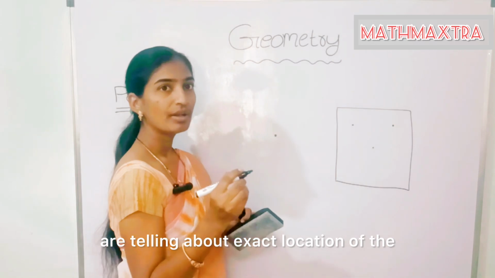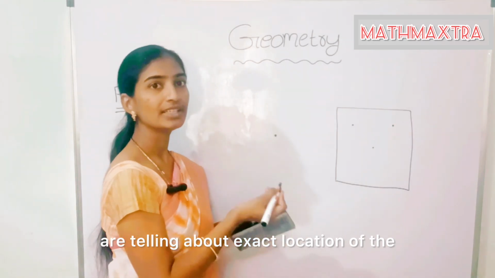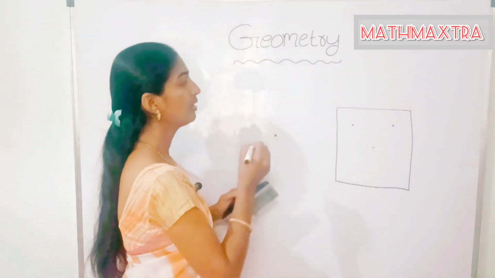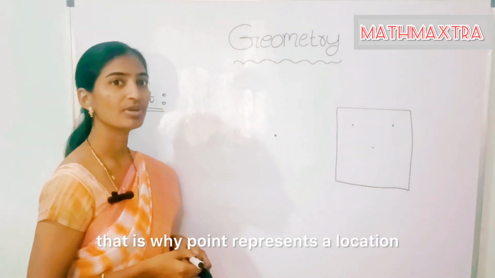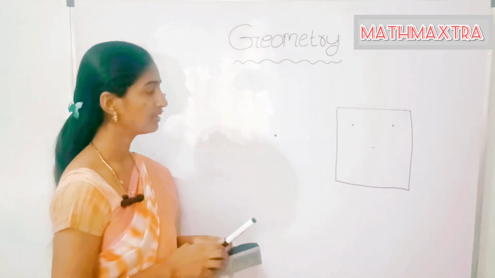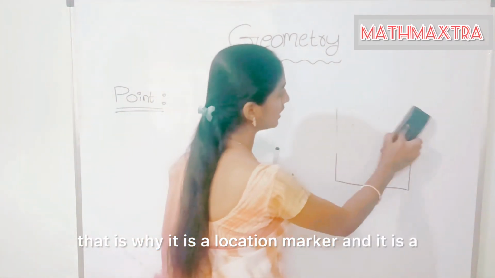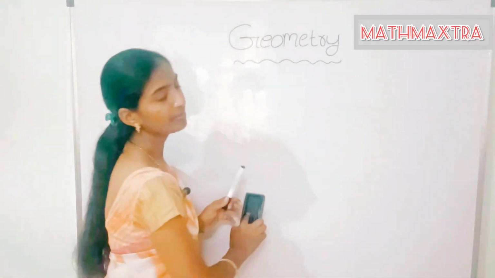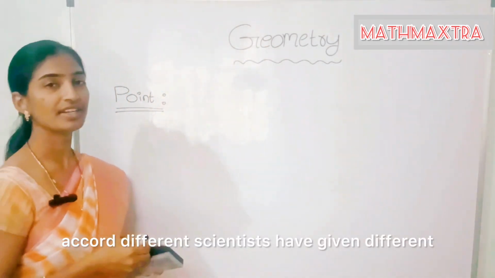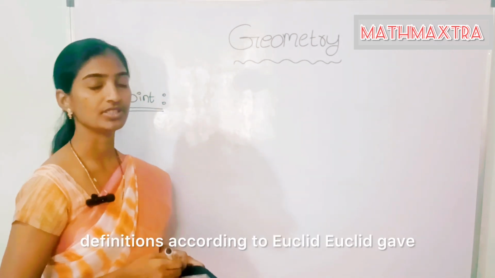So you are telling the exact location, right? That is why a point represents a location, and that is why it is a location marker. Different scientists have given different definitions.